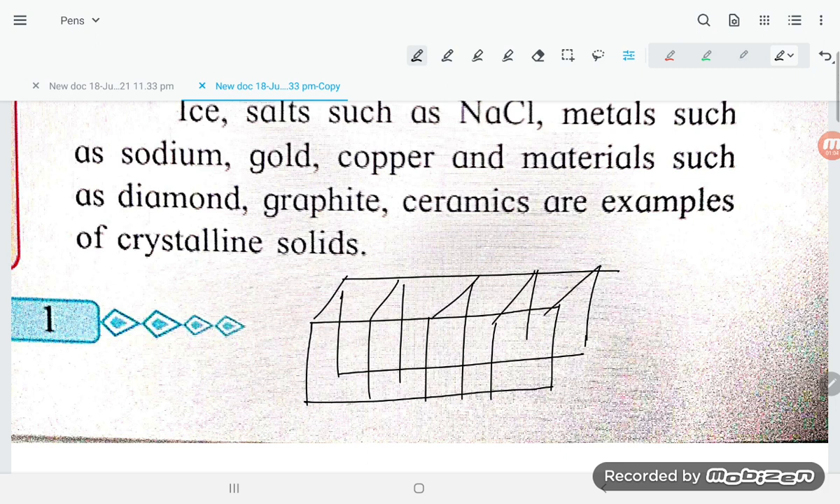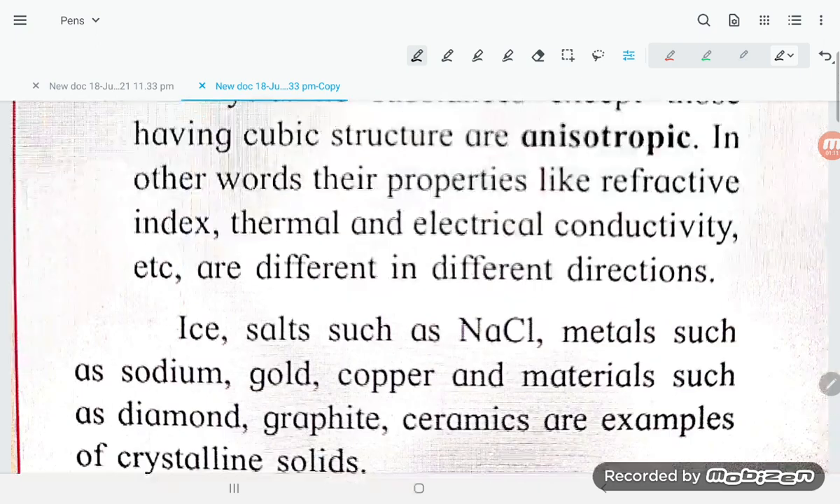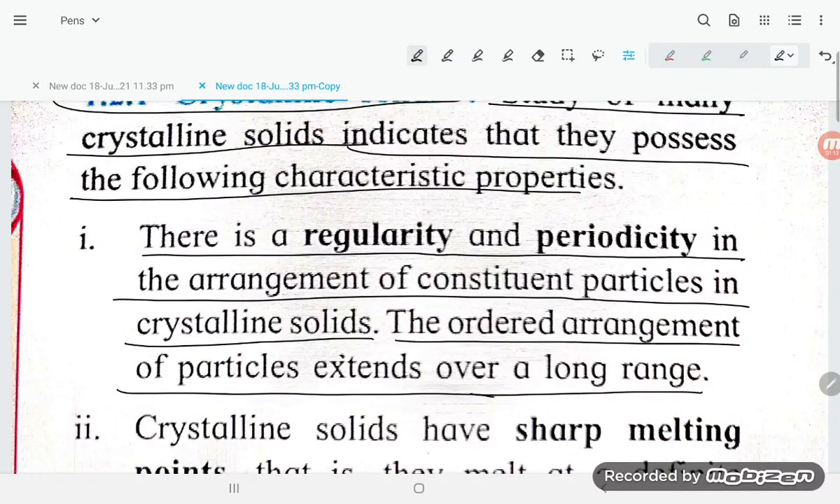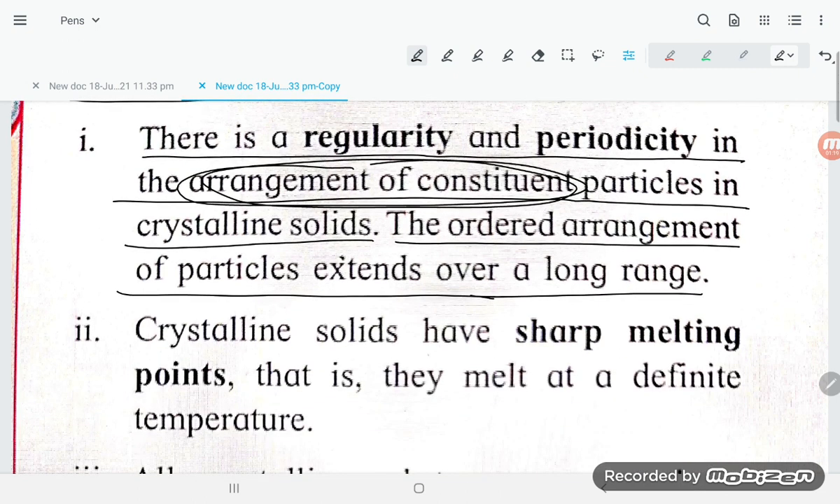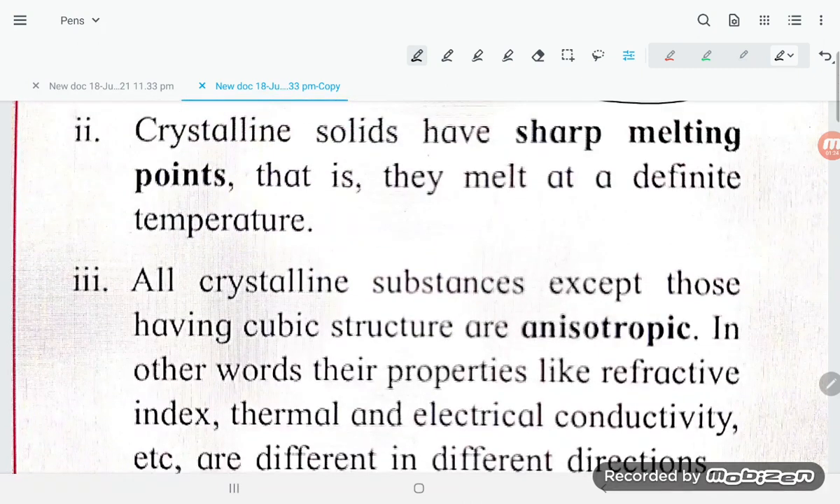This way you can try to understand. You will find that this long order is continuously going on as much as you can do. So there is regularity and periodicity in the arrangement of the constituent particles. That is the meaning. The order of arrangement of the particles extends over a long range. Okay, that also you keep in mind.